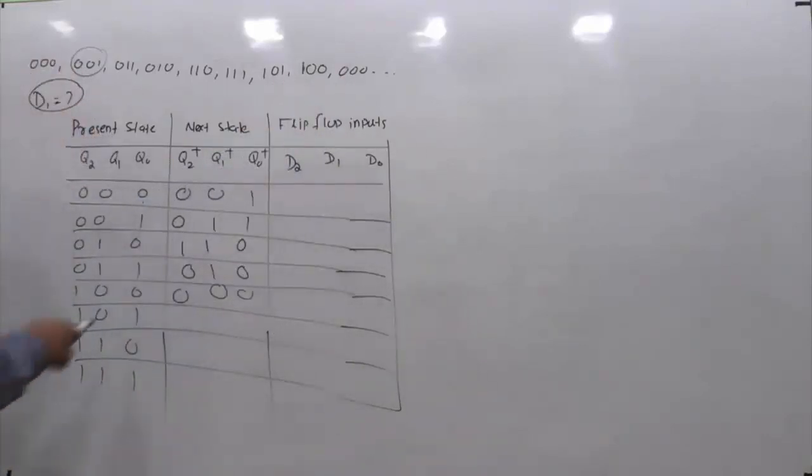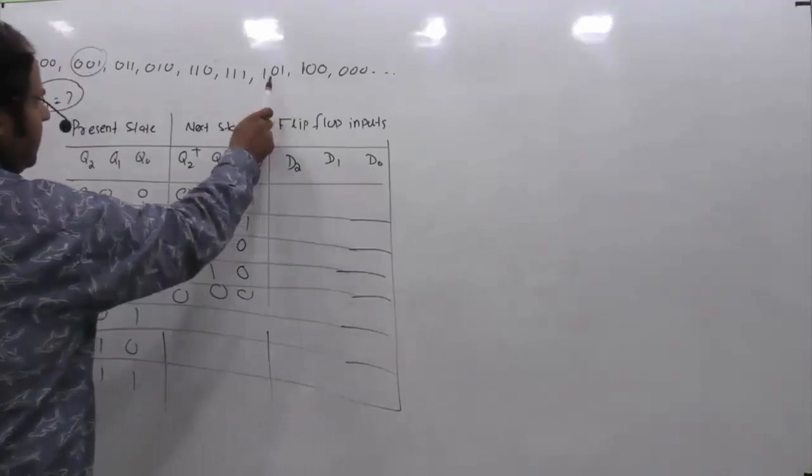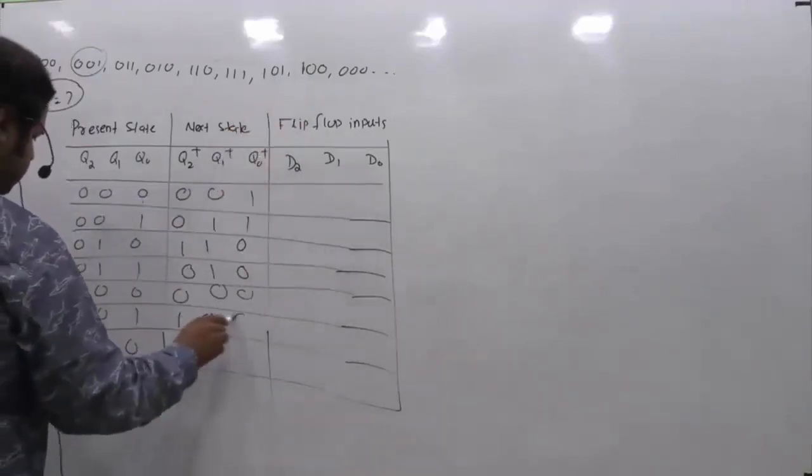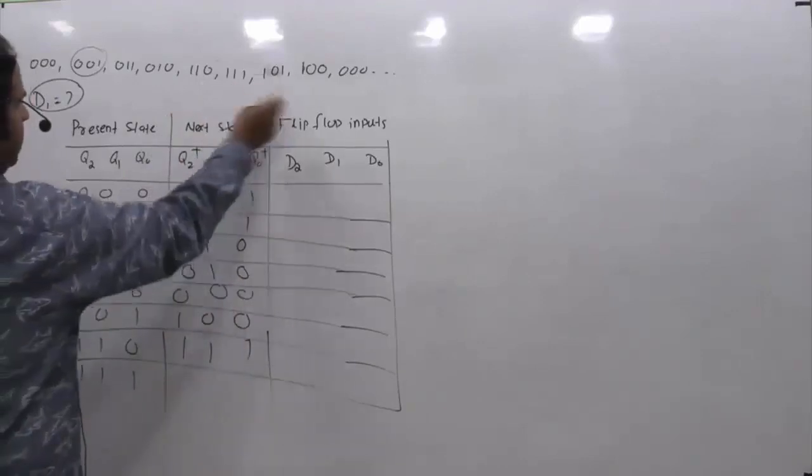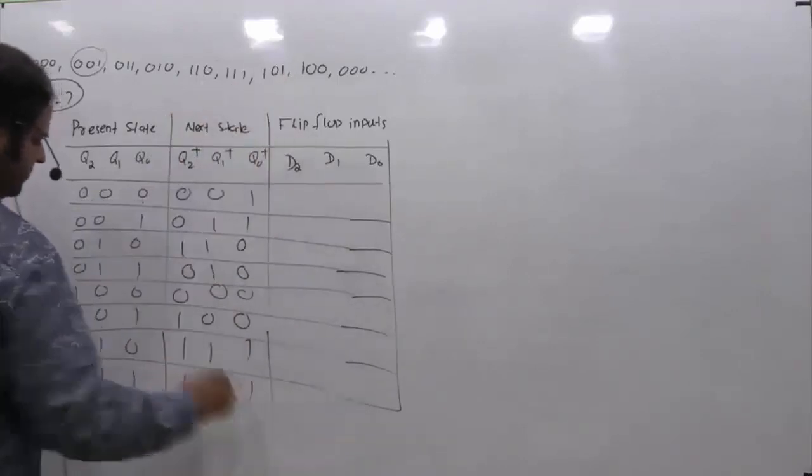If the present state is 1, 0, 1, the next state is 1, 0, 0. If the present state is 1, 1, 0, the next state is 1, 1, 1. If the present state is 1, 1, 1, the next state is 1, 0, 1.